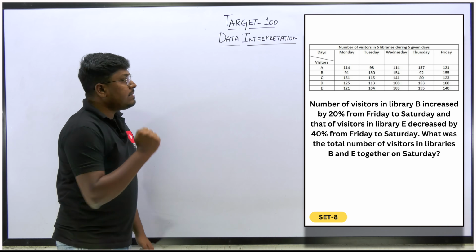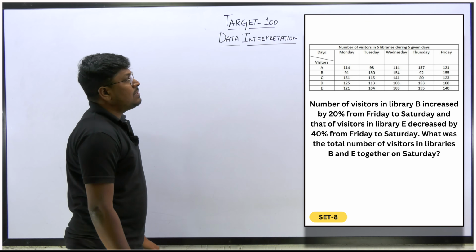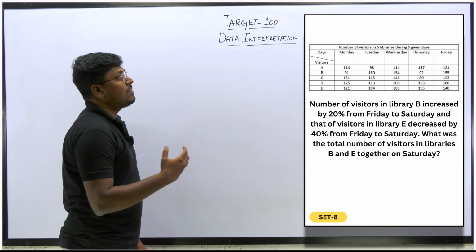So set number 8, data interpretation. The number of visitors in 5 libraries during 5 given days.